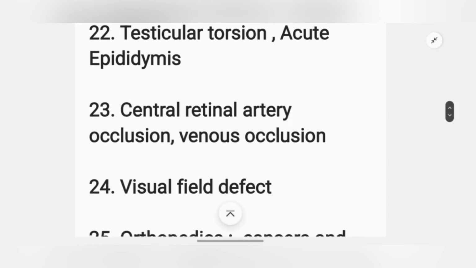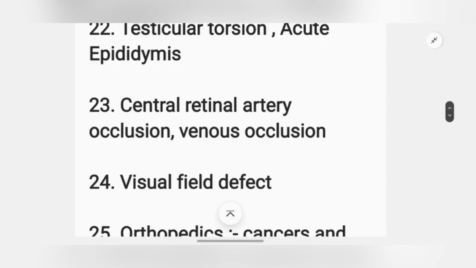Okay, next, central retinal artery and venous occlusion. We all know that if you talk about ophthalmology, these two have come in your exam. Their important points, their image, and treatment options. See what happens, we go so much into depth that we forget the main features.